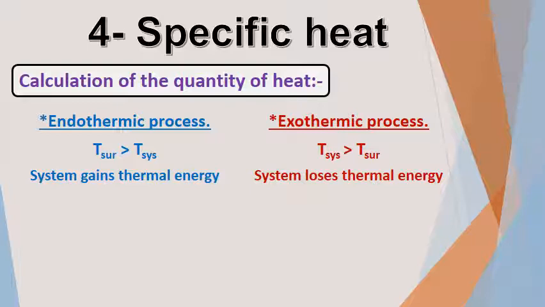If the substance, for example like the water, has a high specific heat, this means that I need a large amount of heat to raise up the temperature of 1 gram by 1 Celsius degree, and also I need to release more heat energy to decrease its temperature by 1 Celsius degree.